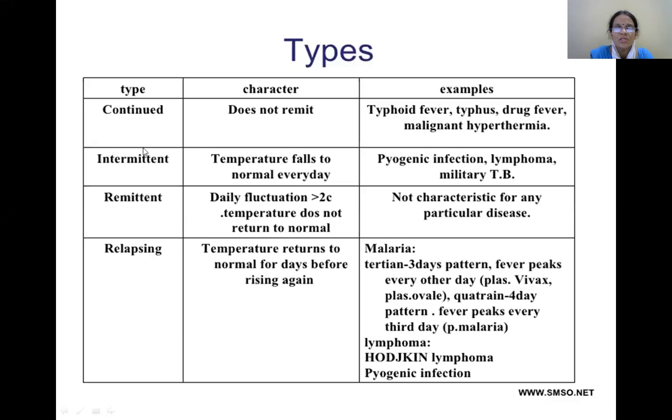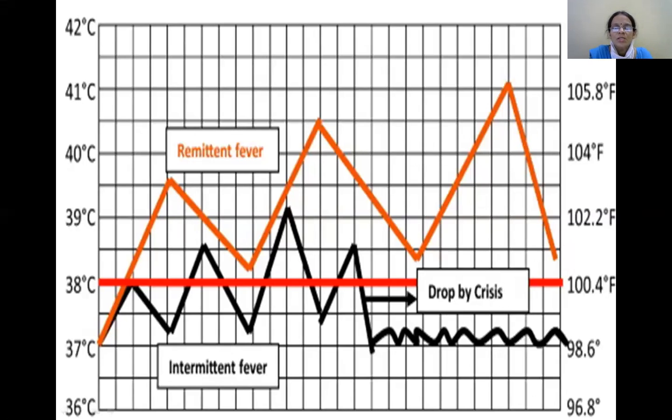One is continuous type, intermittent type, remittent type, and the relapsing type of fever. See here the difference. Intermittent: here the temperature is elevated above the baseline, and the temperature touches the baseline. It is not continuously elevated above the baseline. Here it reaches the baseline, which is seen in cases of pyogenic infections mostly. Okay, this is remittent fever.